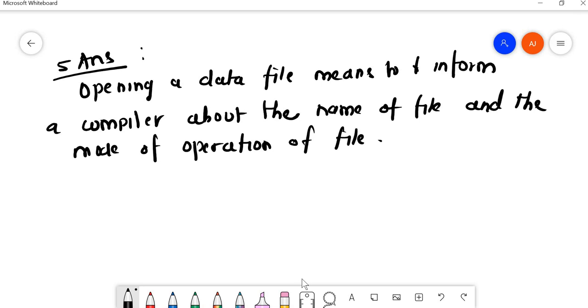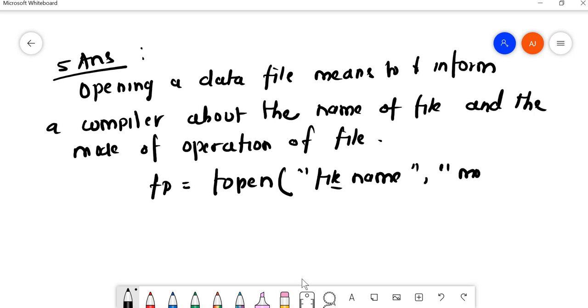The next question is how is this accomplished? It means, how do you open a file? We open a file using a file pointer. Suppose fp is the file pointer. So fp equals fopen(name of file, mode of file). Fine. So this is the second part of the question I have answered here. The third part they have asked is to explain the fscanf, fprintf, fread and fwrite functions.